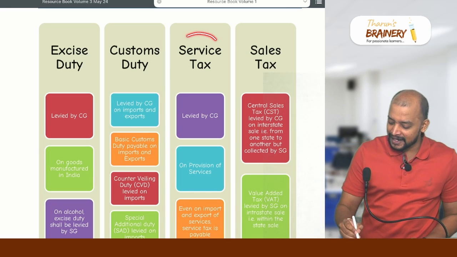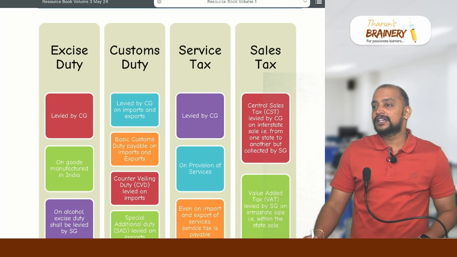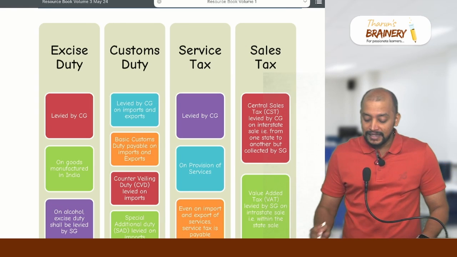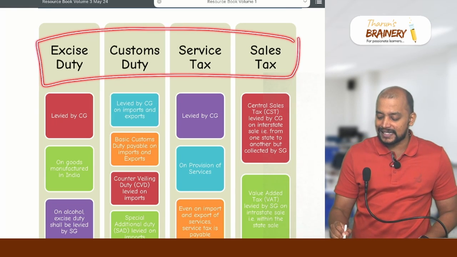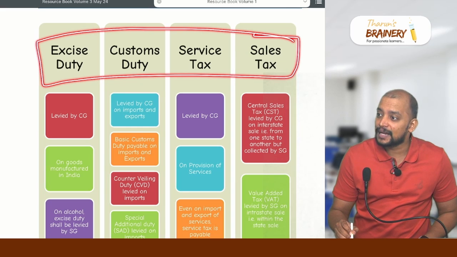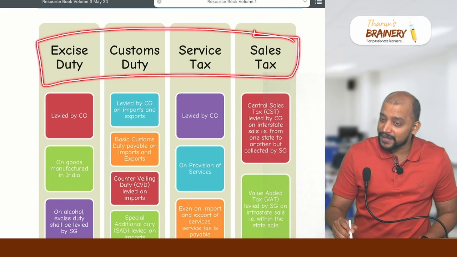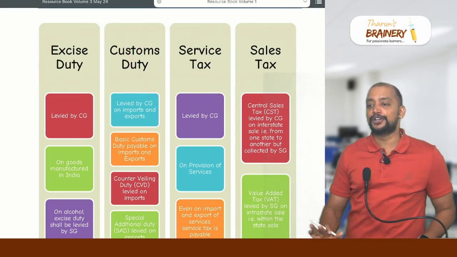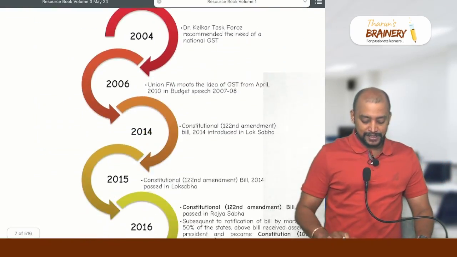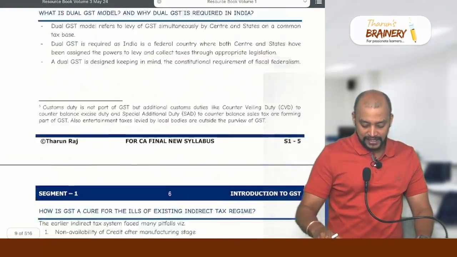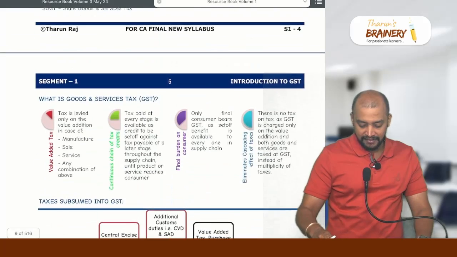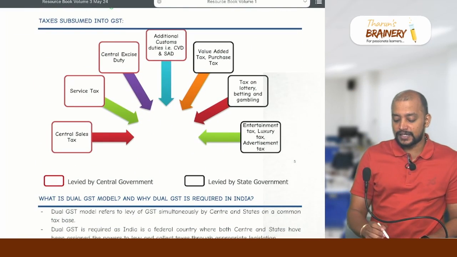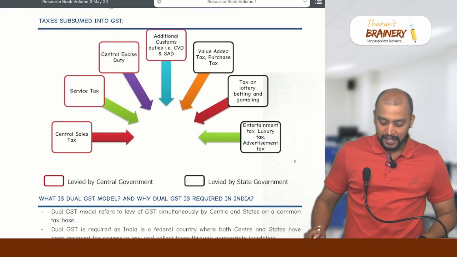Then service tax was levied on services and sales tax on sale of goods. These are the 4 indirect taxes levied by the central government in the past. But at present, except customs duty, the other 3 got subsumed into GST. So see the next to next page, page number 5. What are the various taxes that got subsumed into GST?